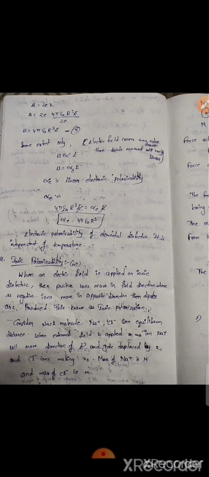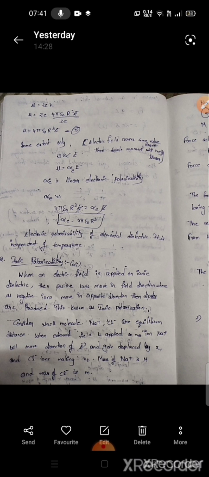When an external field is applied, the Na plus ion moves in the direction of E and gets displaced by distance x1, and the Cl minus ion moves, making displacement x2. The mass of Na plus is capital M and the mass of Cl minus is small m.